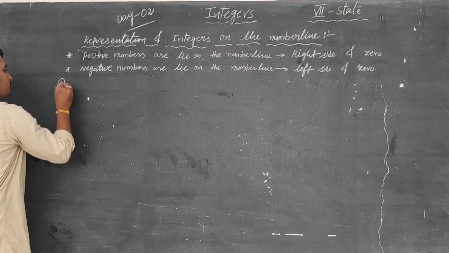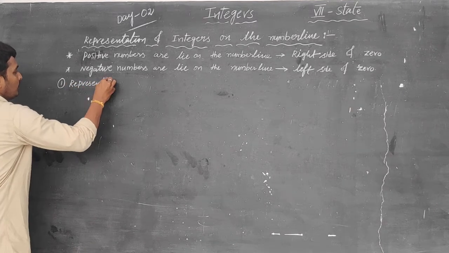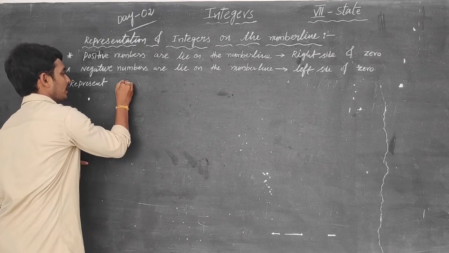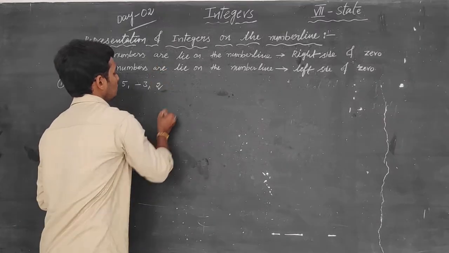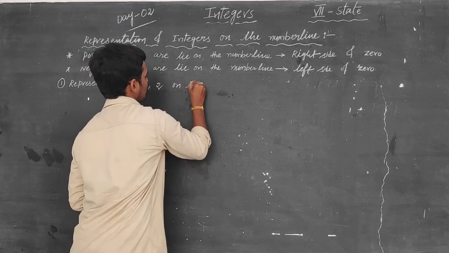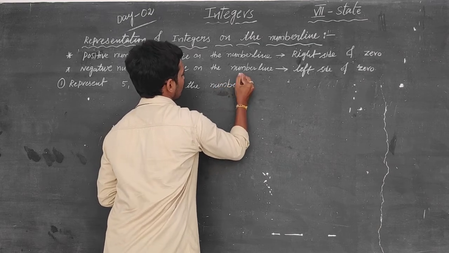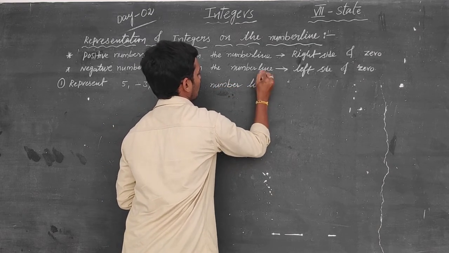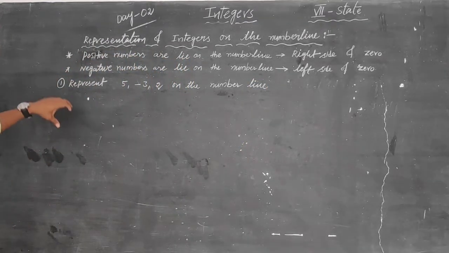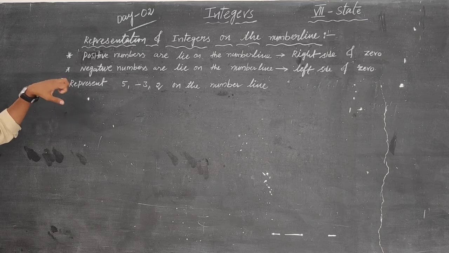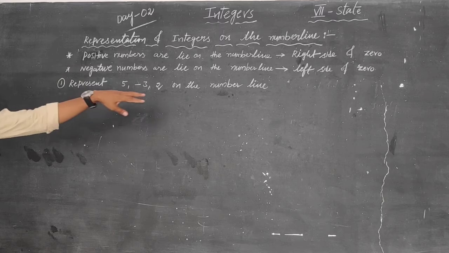First one. Represent 5, minus 3, 2 on the number line. We have to represent 3 numbers. They are giving 3 numbers. What are they? 5, minus 3 and 2. Represent these 3 numbers on the number line.